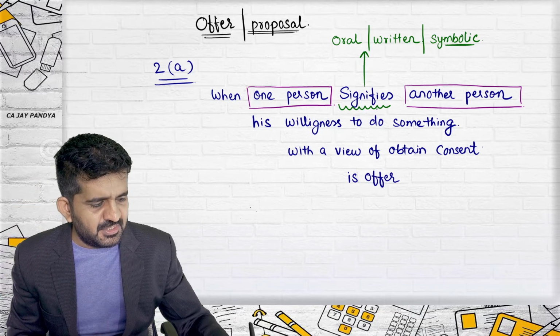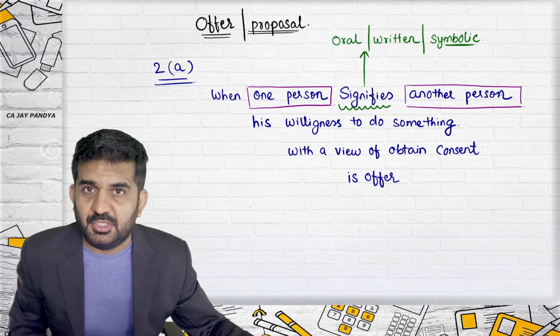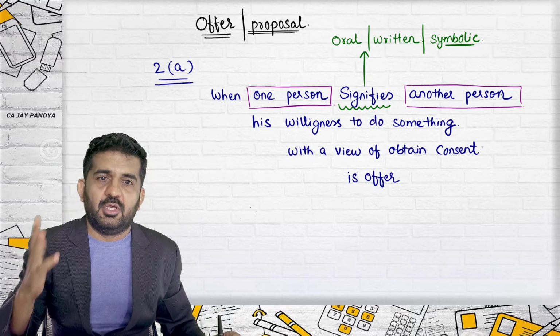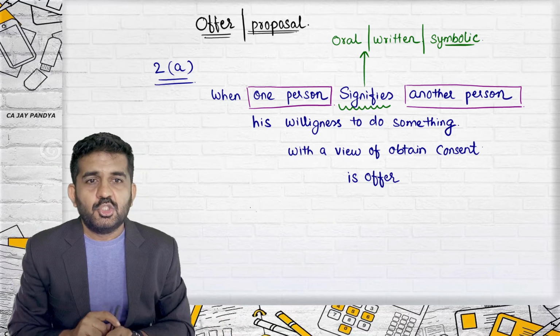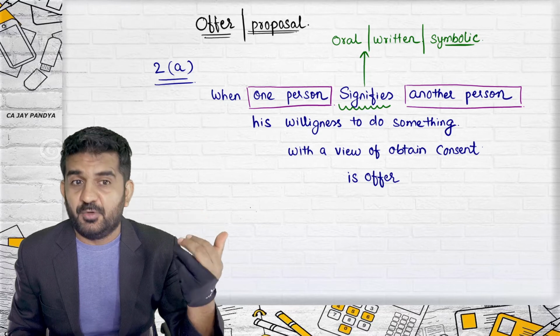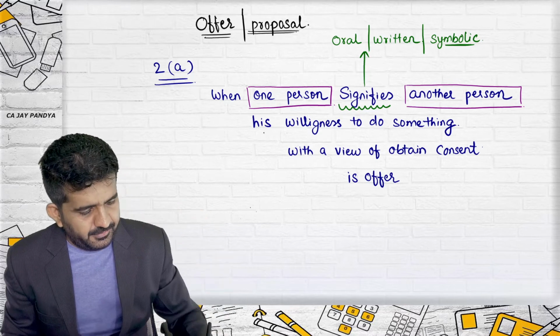So the first statement should be clear. When one person signifies to another person. So I may tell you in writing, I may give it orally, or I may give even symbolic. All right. So just waving this might also be an offer. Is it all right? All right.